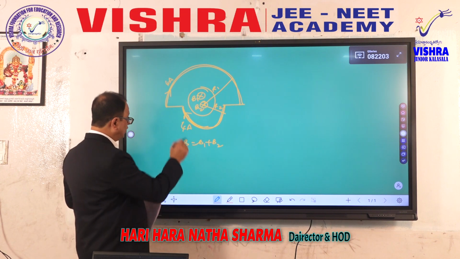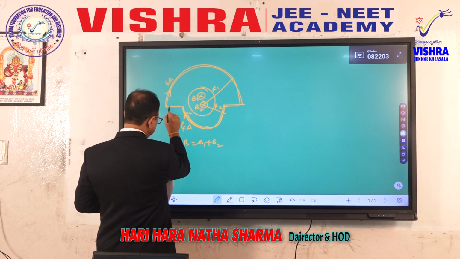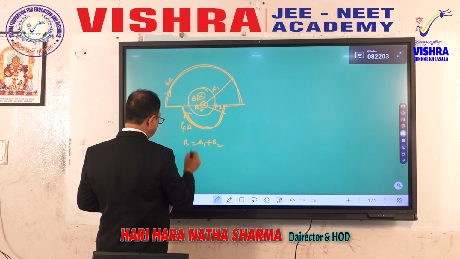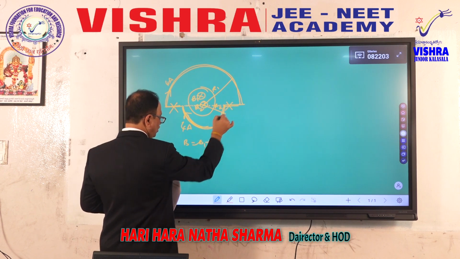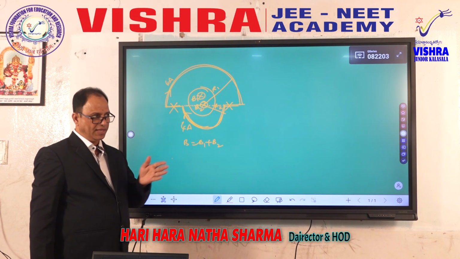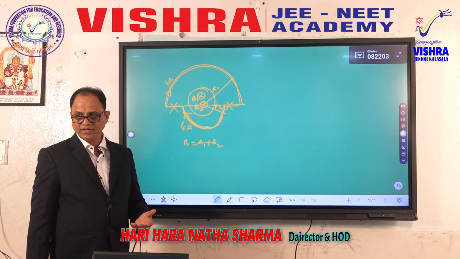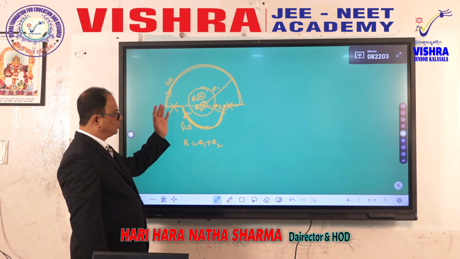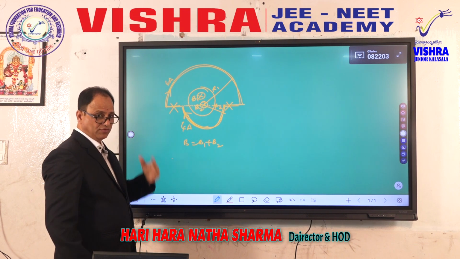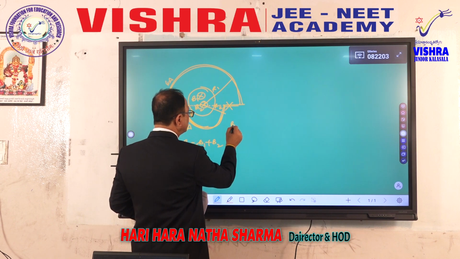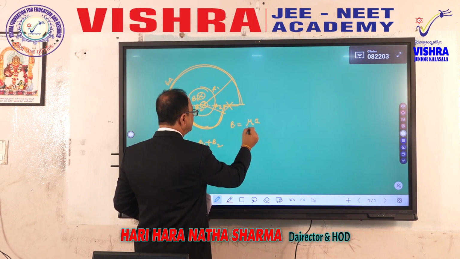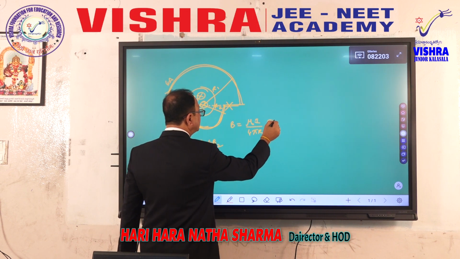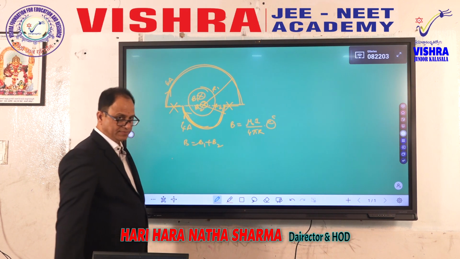Then what about these parts? Because this wire, if it is extended, passes through the center, it won't produce any magnetic field. Along the current carrying wire, there will be no magnetic field produced. Very simple one. So magnetic field produced by an arc, what is the formula? The formula will be equal to mu naught I over 4 pi r into the angle subtended by the arc. That is the formula.